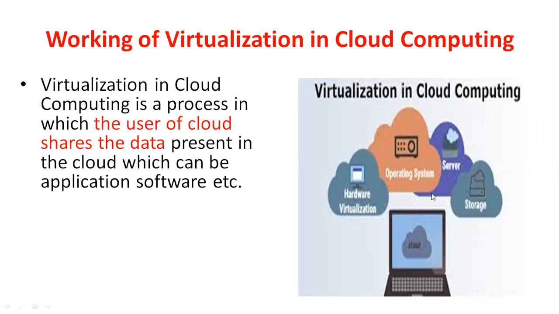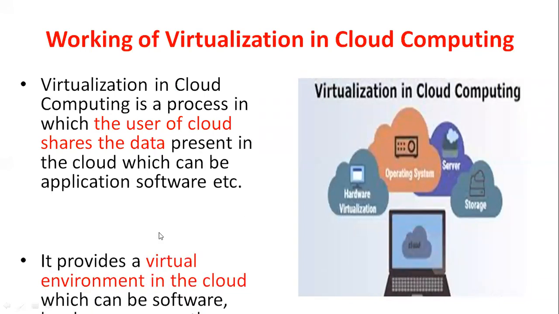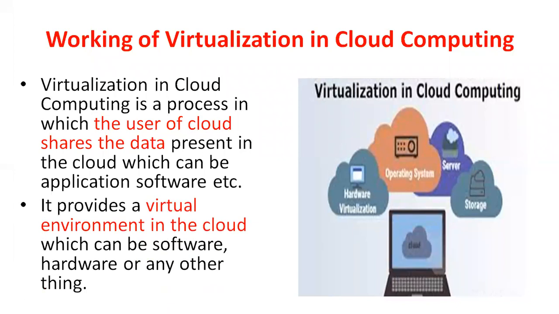There is hardware virtualization, cloud operating system virtualization, server virtualization, and storage virtualization. It provides a virtual environment in a cloud, which can be software, hardware, anything.